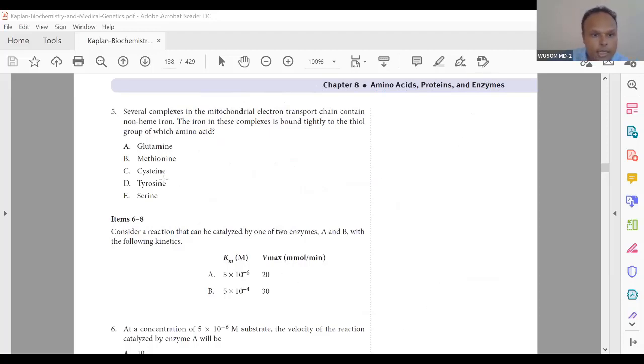So did you understand this concept? Yes, sir. You understood the sulfur-containing amino acid metabolism nicely. What is the role of methionine in transfer of methyl? This is just repetition. And what is the relation between methionine and cysteine, and how does cysteine help in other functions? These are important functions, just note them.